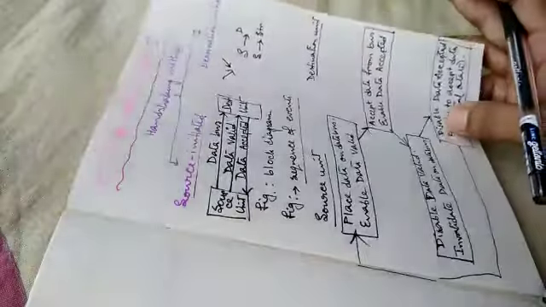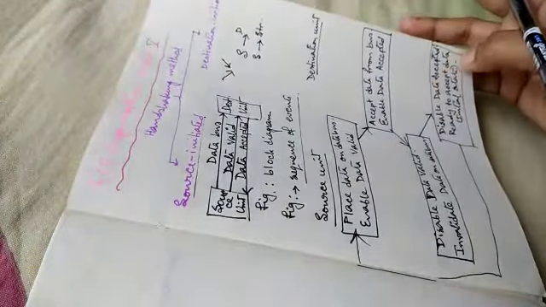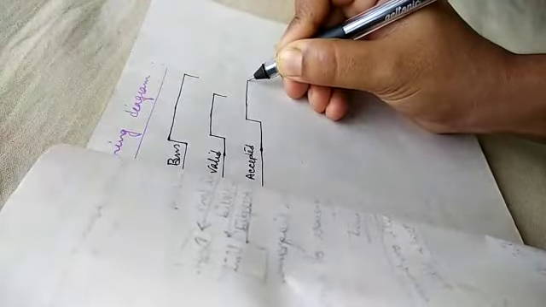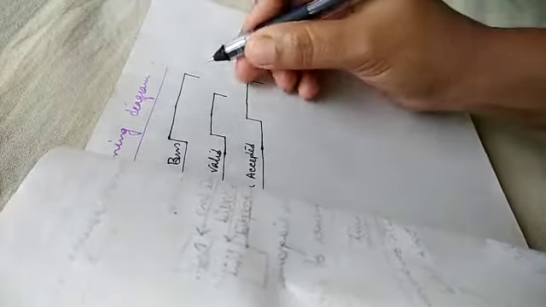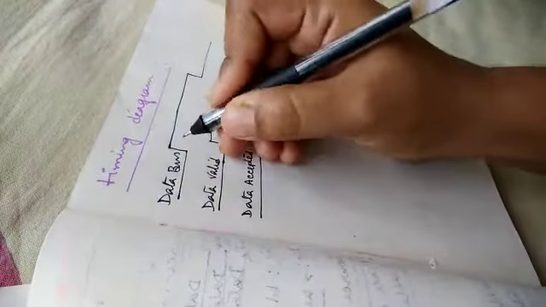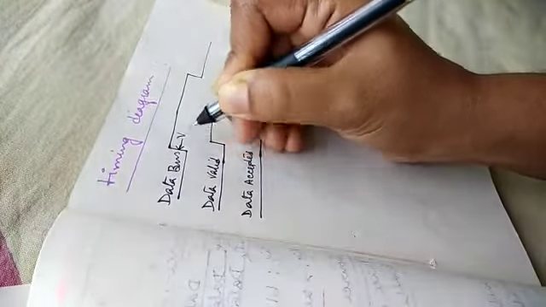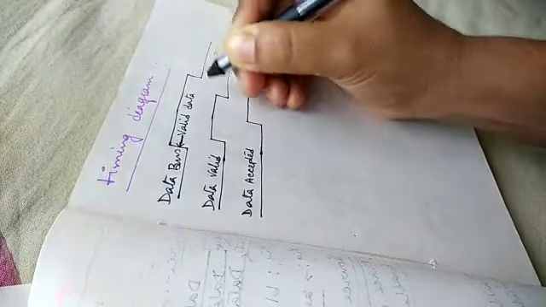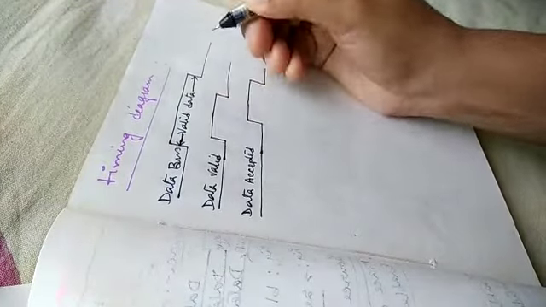And what will be the next thing to do? Disable data accepted. After that, right? So it is valid data. Now we have to point out the sequence.